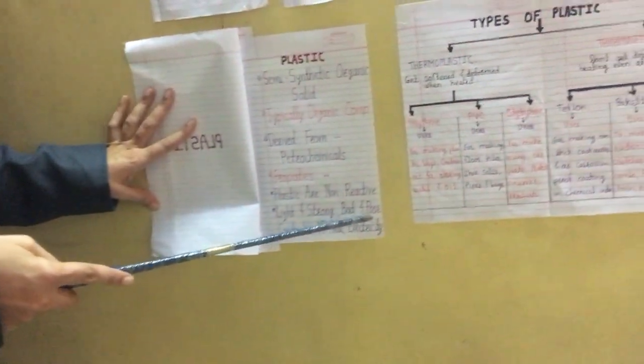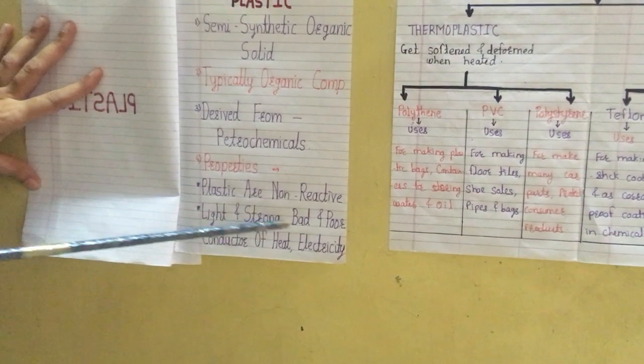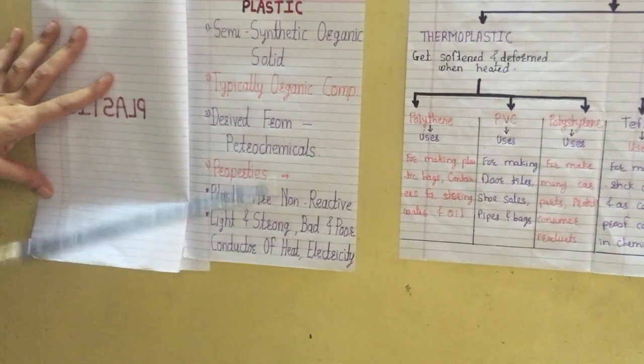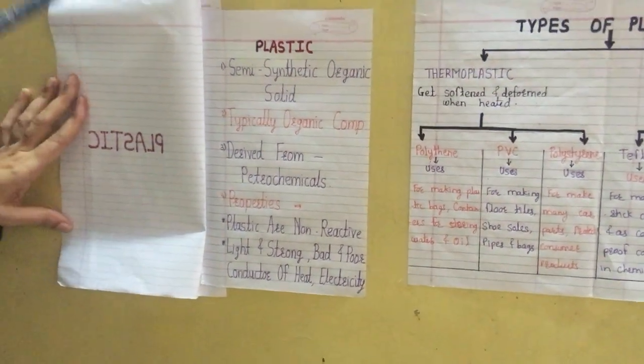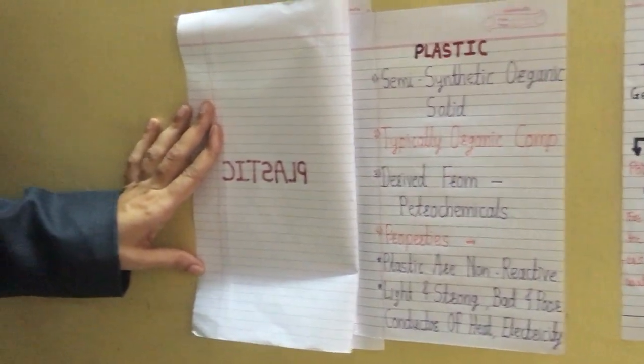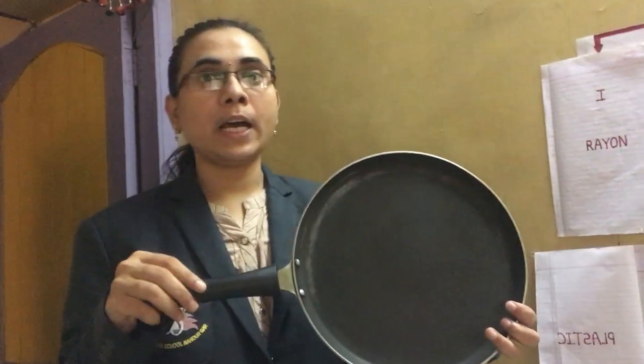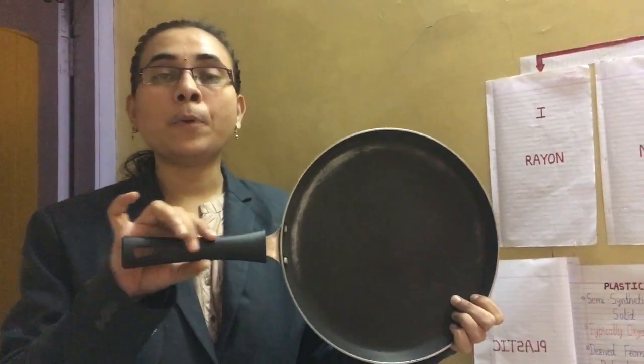Next, plastic is a bad or poor conductor of heat and electricity. Bad conductor of heat means plastic will allow very little or no heat to pass through it. For example, the non-stick pan we use for heating. The handle of this non-stick pan is made up of plastic.